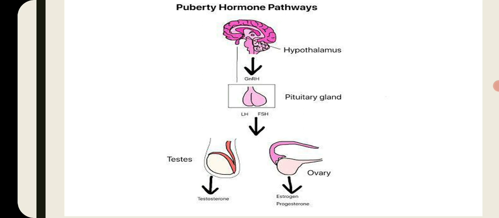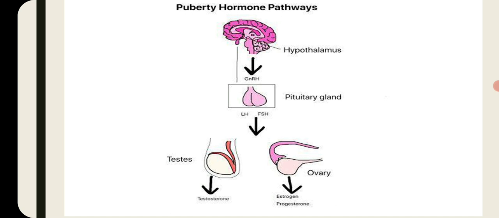Both these hormones stimulate the reproductive organs of male and female respectively. You know that the primary reproductive organ in the male is the testis, and in the female the primary reproductive organ is the ovary. By the stimulation of LH and FSH, the testis starts to produce testosterone, and the ovary starts to produce estrogen and progesterone.